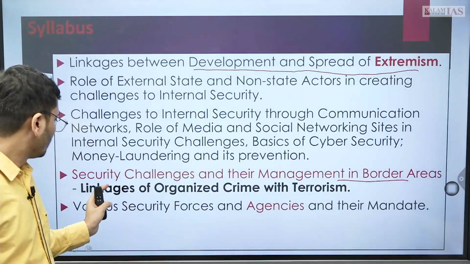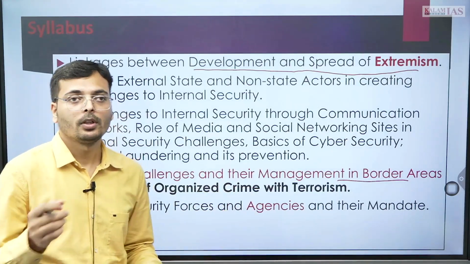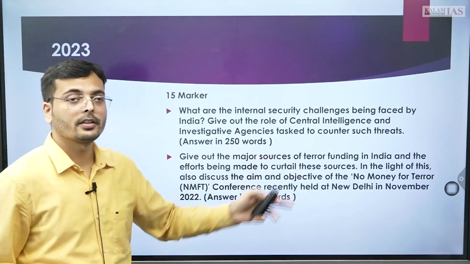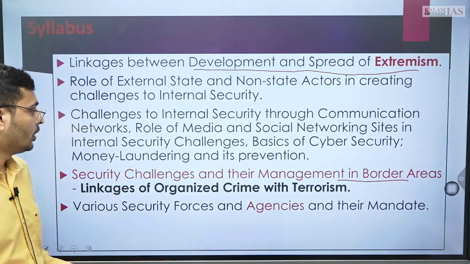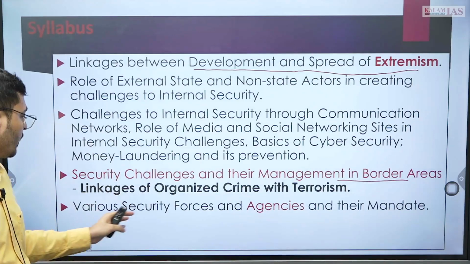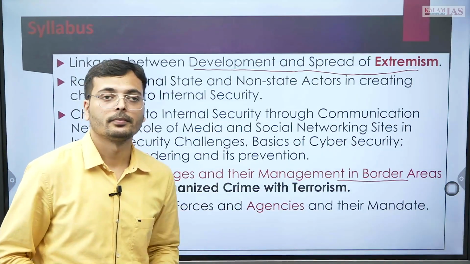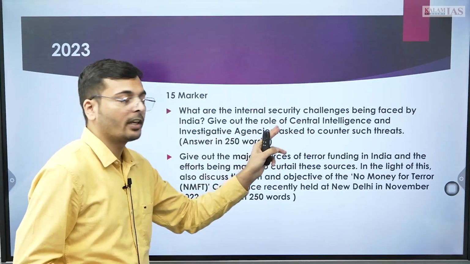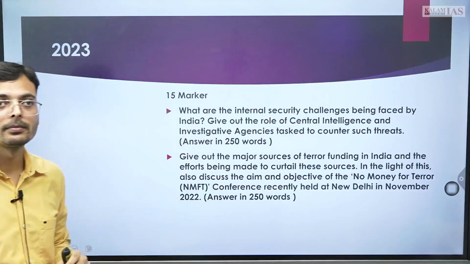Then again, linkage of organized crime with terrorism. There was a question on terrorism, about funding of terrorism, and then one more question about various security forces and agencies. If you see, the question on central intelligence and investigative agencies has been asked.